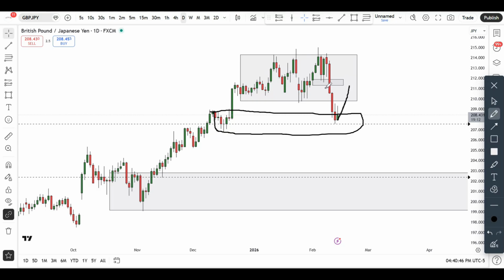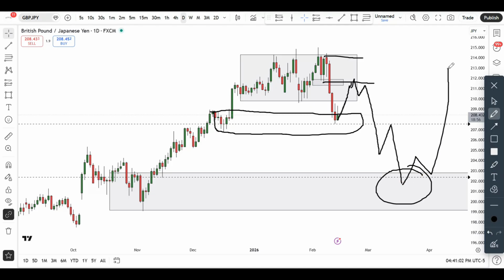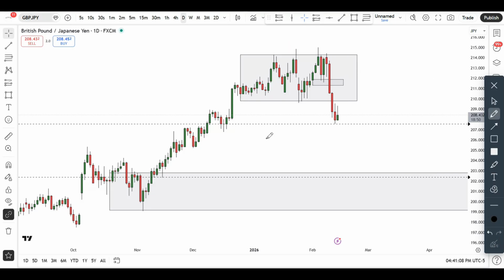But what I would personally prefer to see is for the market to maybe pull back into these buying origins that we have here, and then from here expect the market to start giving us another rotation to the downside, which might eventually take us into this particular demand zone that we have on the weekly, from where I will expect the bullish market to start again for further continuation to the upside. That is pretty much what I would like to see in GJ in a longer term perspective.